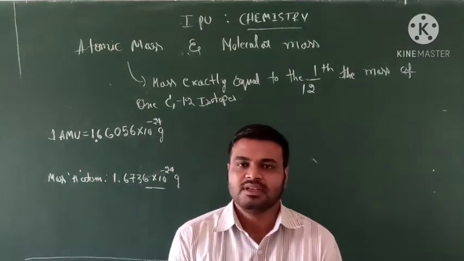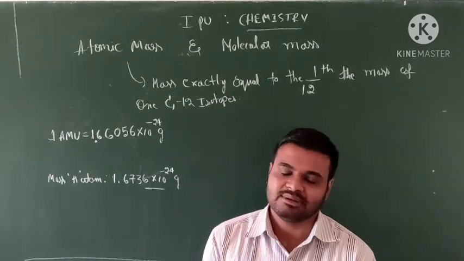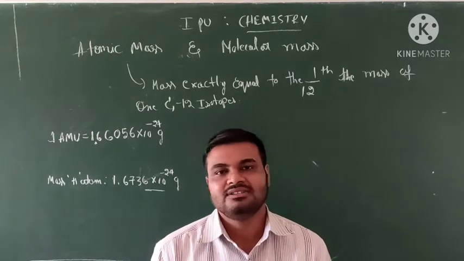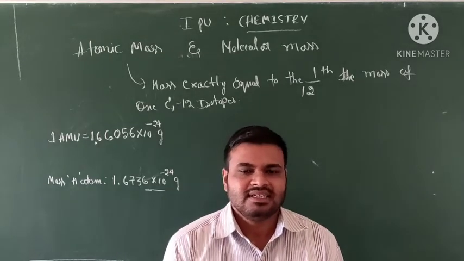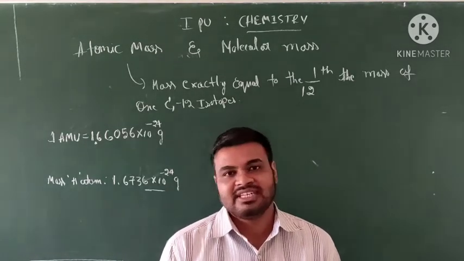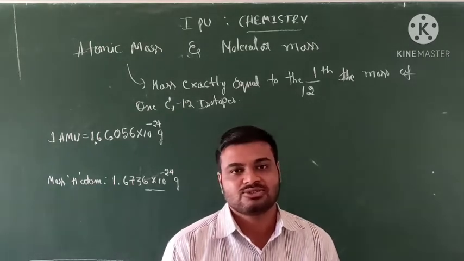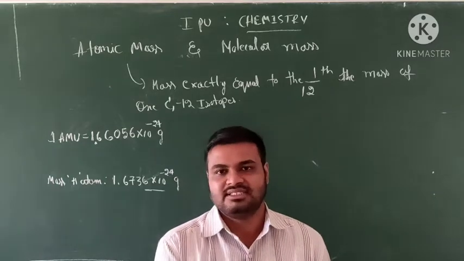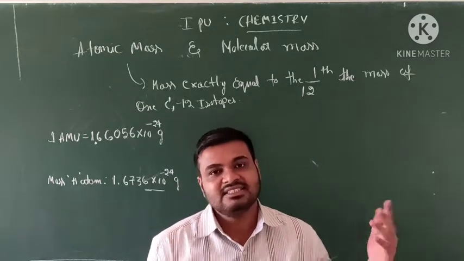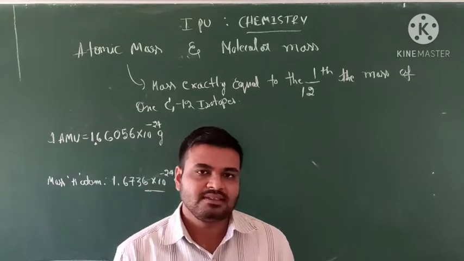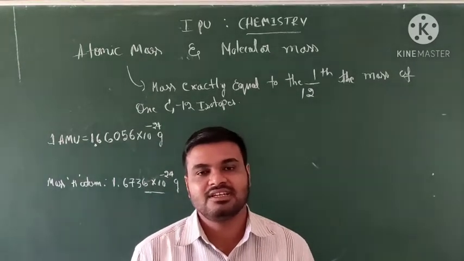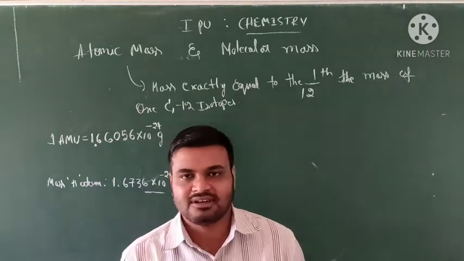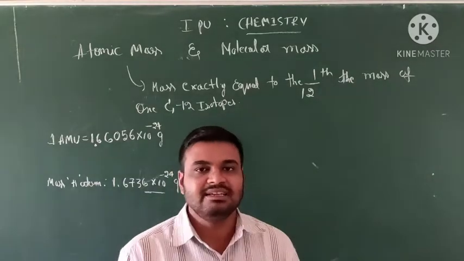Very interesting. Atomic mass in chemistry: we already know the values for atoms are very low. In present days, with technology like spectroscopy, we can identify the exact mass of elements or atoms. But in the 19th century, scientists struggled to get experimental values for the mass of the elements.